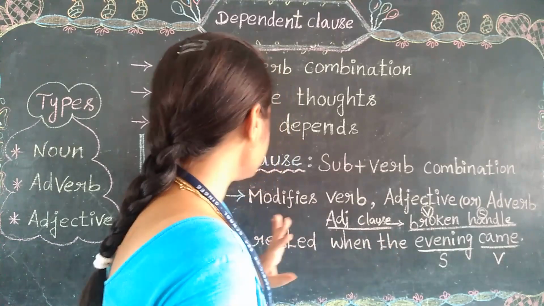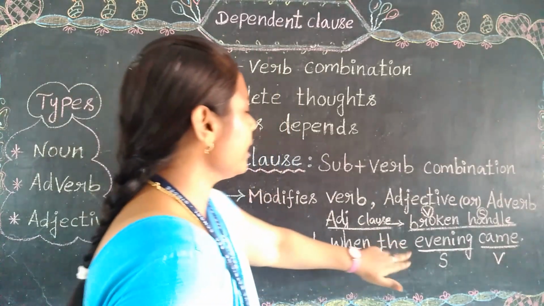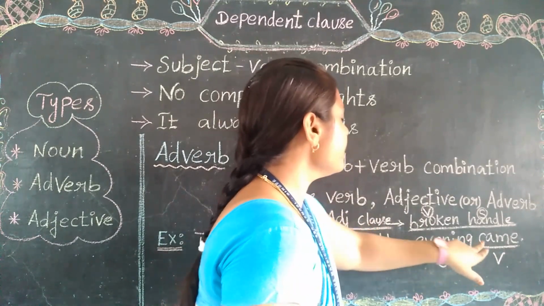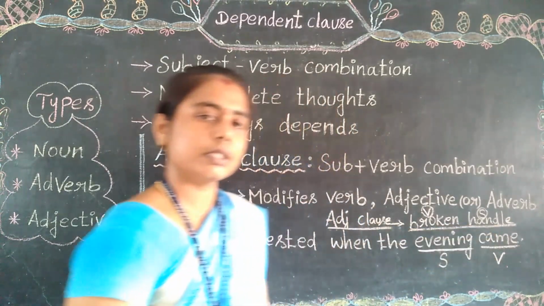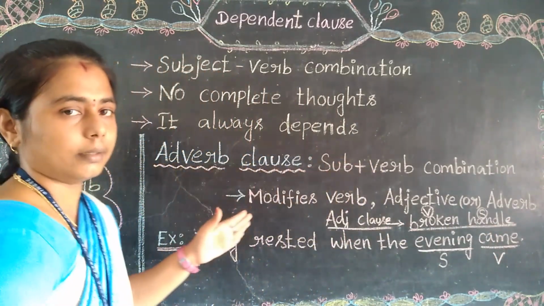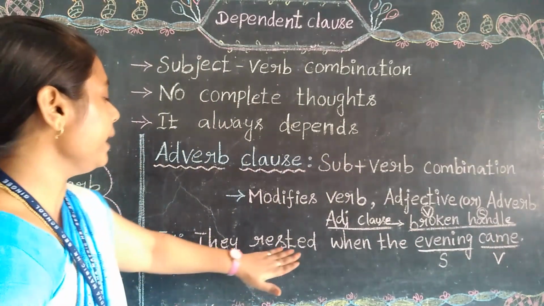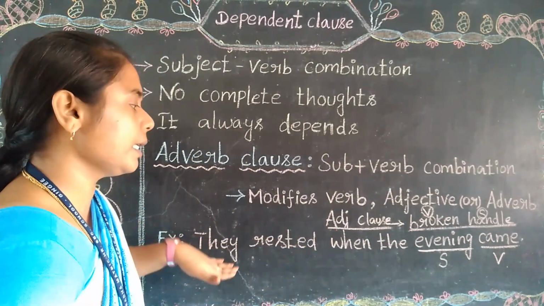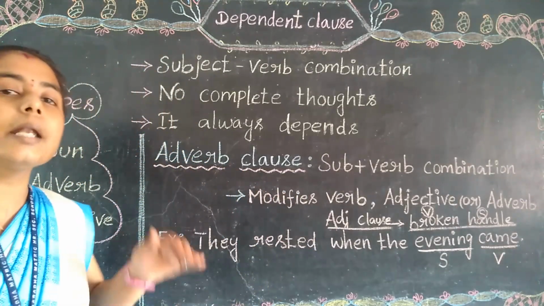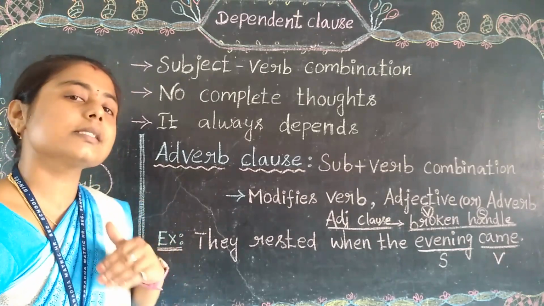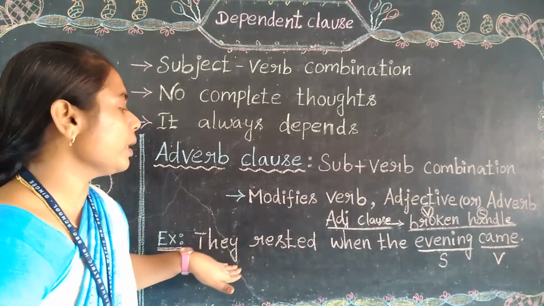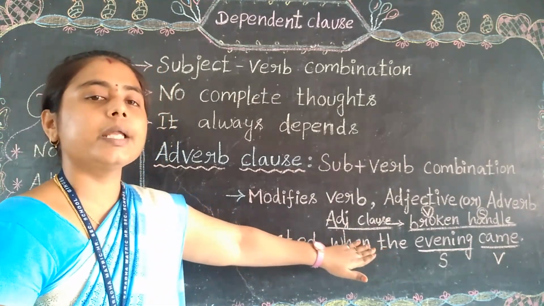And here, in the adverb clause, the subject is acting before the verb, and the verb is acting after the subject. That is the difference. But anyhow, it gives the complete meaning only after applying some words before these things. Without them, it can't form a complete, perfect sentence with complete meaning.